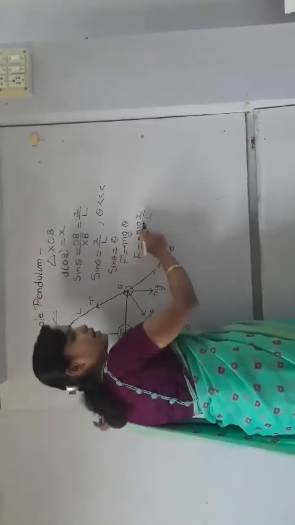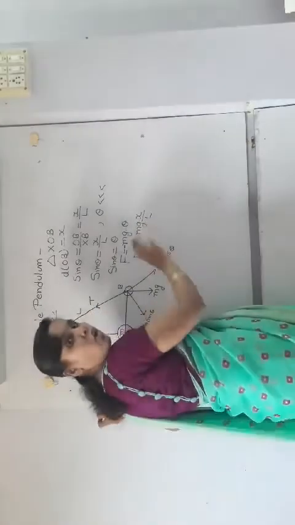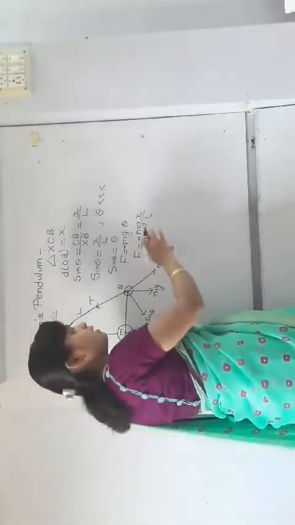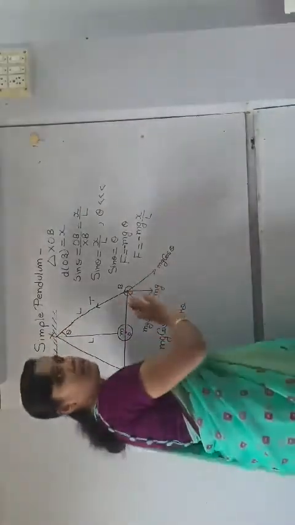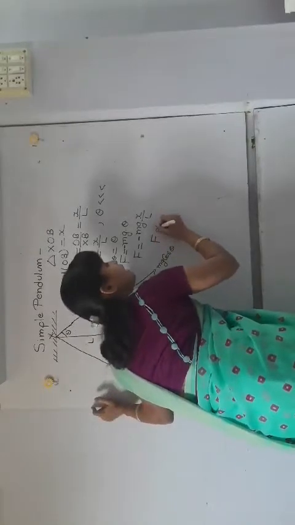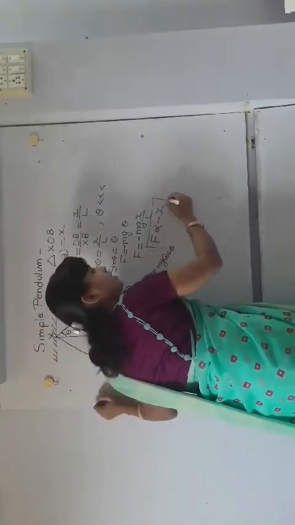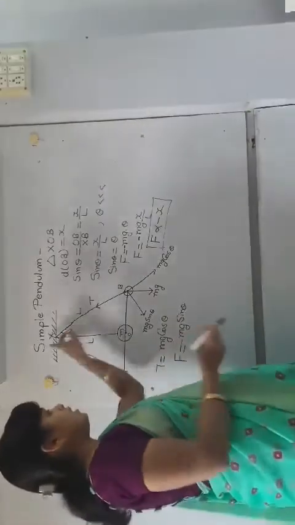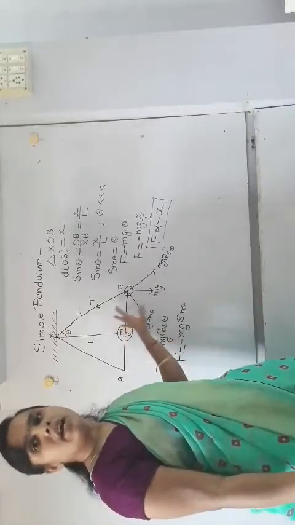So F is equal to minus mg x upon L. Now m, g and L, these all three quantities are constant. M is the mass of a ball which is not changeable, it is constant. G is gravity, L is length which is inextensible string. Hence these three quantities are constant. So you can say F is directly proportional to minus x, and this is nothing but the particle performing linear SHM. Means in simple pendulum the particle is performing linear SHM.